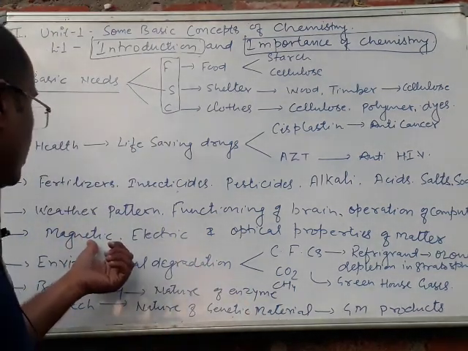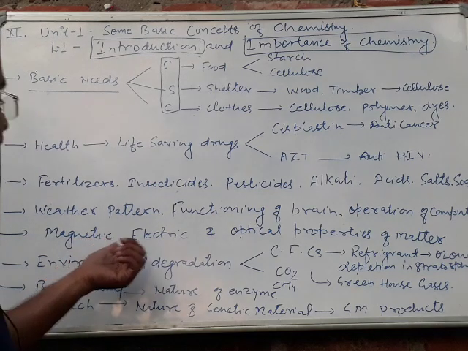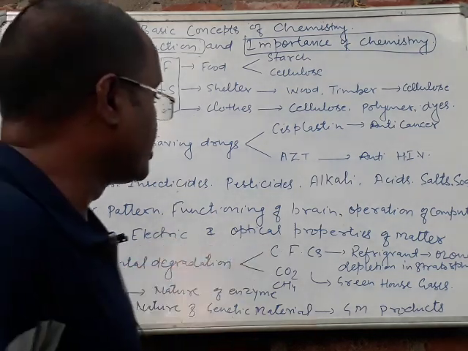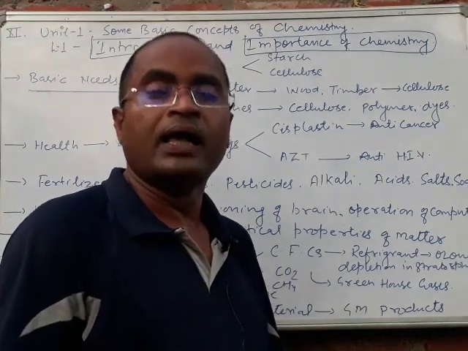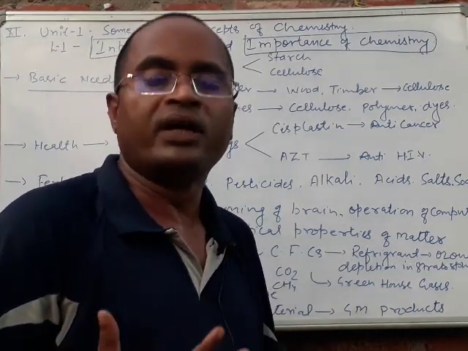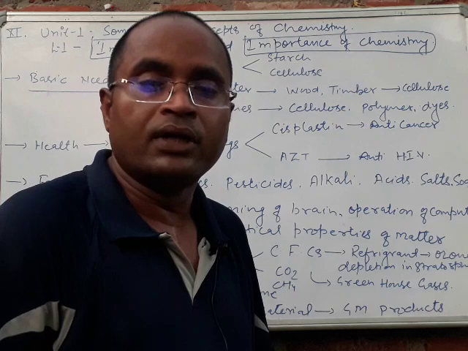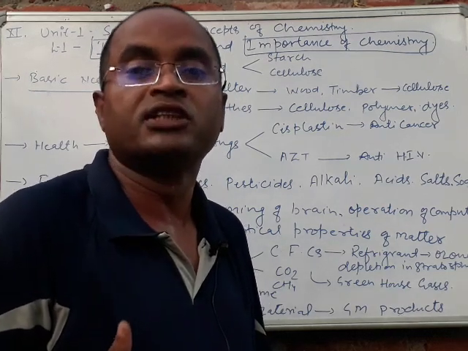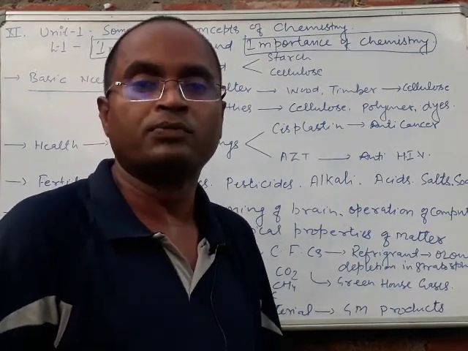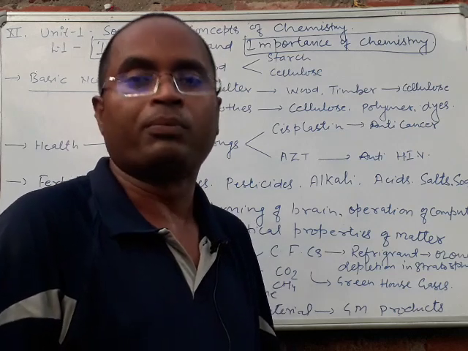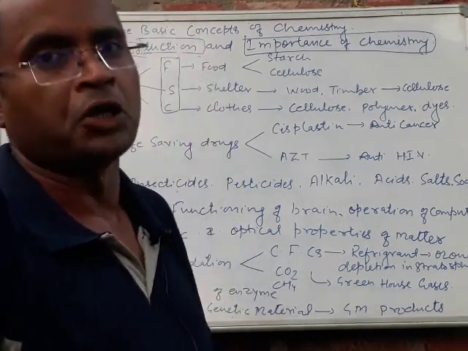Chemistry also plays a crucial role in understanding the magnetic, electrical as well as optical properties of matter, and by these properties we are now living in the arena of 4G, 5G, 6G, which is only possible by understanding the internal properties of matter, which is part of chemistry.